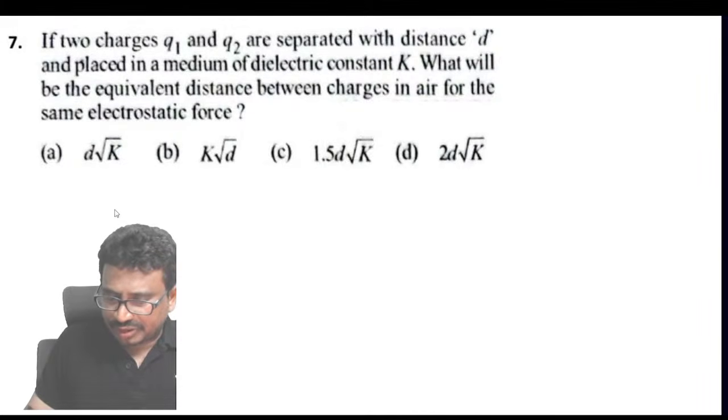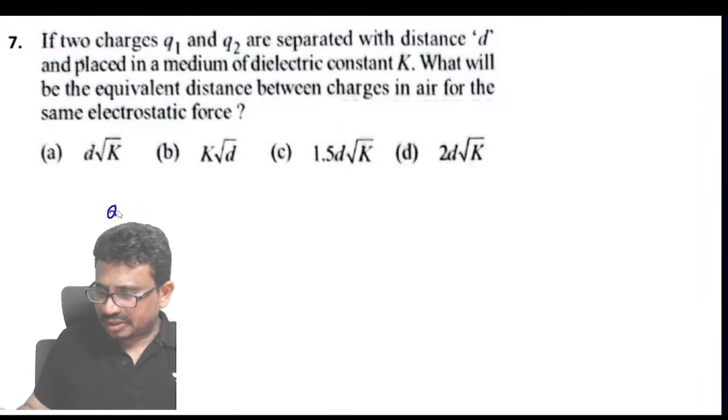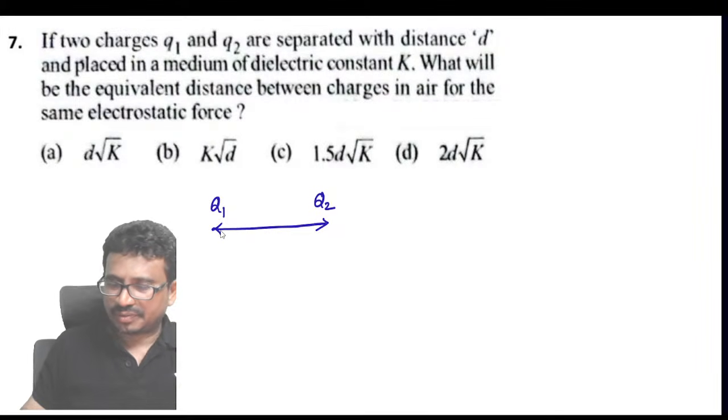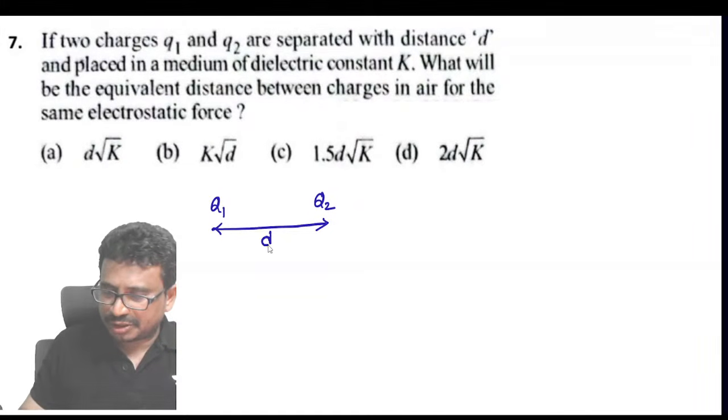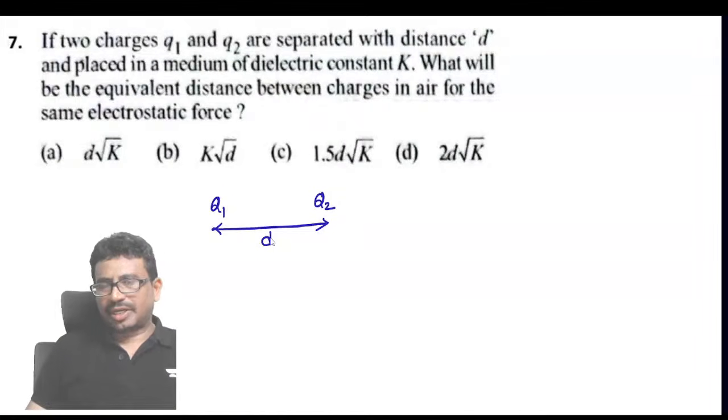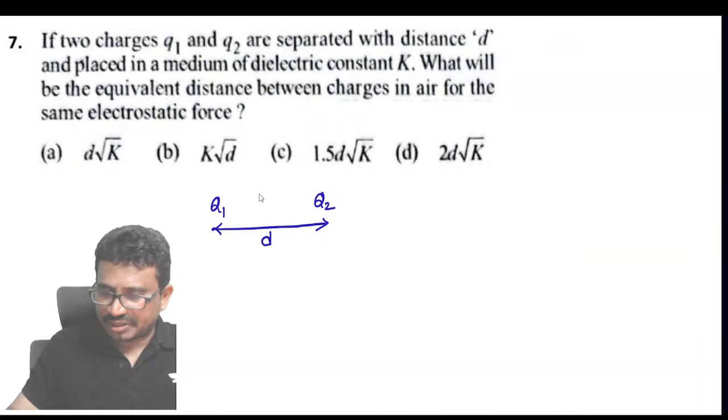Now here I have two charges. Let us say these are the two charges, given as Q1 and Q2, and these two are separated by distance d. This separation distance is d, and they are placed in a medium of dielectric constant given as K. That means epsilon r is given as K.